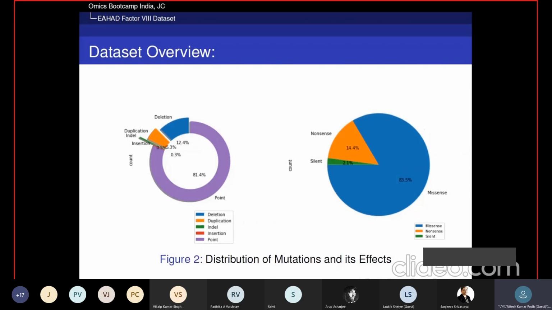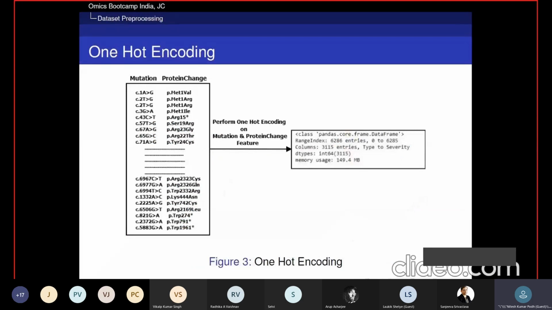When we describe the effect of point mutation, there are three types of effect: missense type of effect, nonsense type of effect, and silent type of effect. In hemophilia disease, in this data set, a total of 83.5% of missense data are responsible for severity of the disease. 14.4% nonsense type of effect mutations are present for disease severity, and only 2.1% silent cases are responsible for hemophilia disease in the current data set. This is all about the dataset overview.